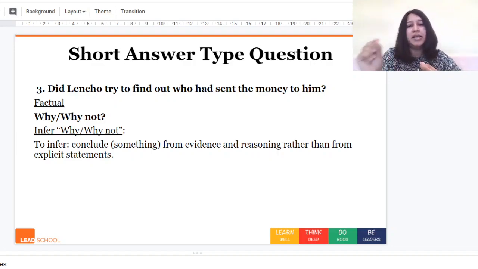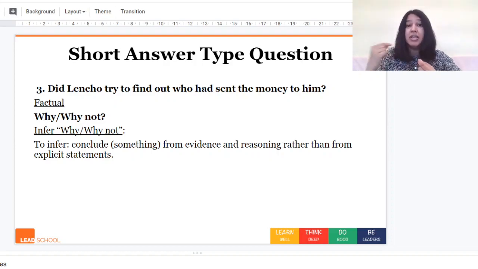Okay, this is why Lencho did not find out who had sent the money to him. Okay, if the author already tells us why, then that is an explicit statement. Then this will count as a factual question because then we just need to go back to the text and find out the answer. However, it is not like that. This answer is not given to us by the author.